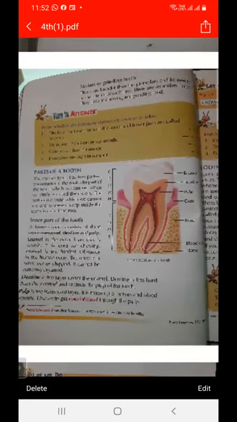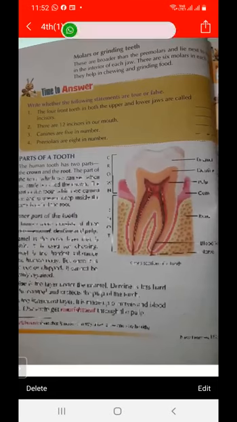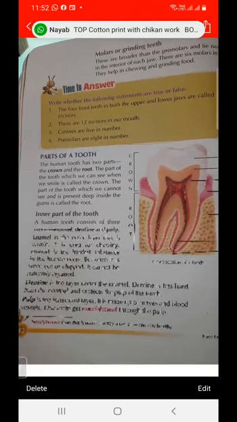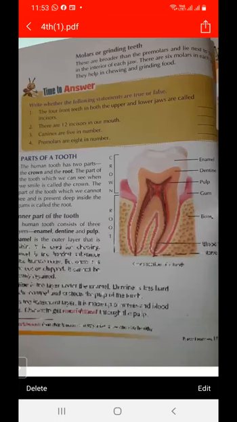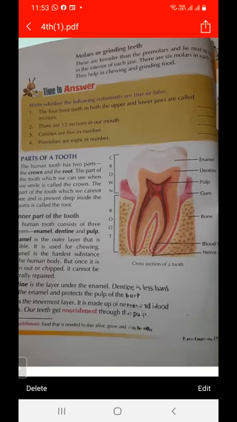Molars are also called grinding teeth. They are broader as compared to the premolars. What is another name of molars? Grinding teeth. So you have to remember the other names of molars, premolars, incisors and canines.